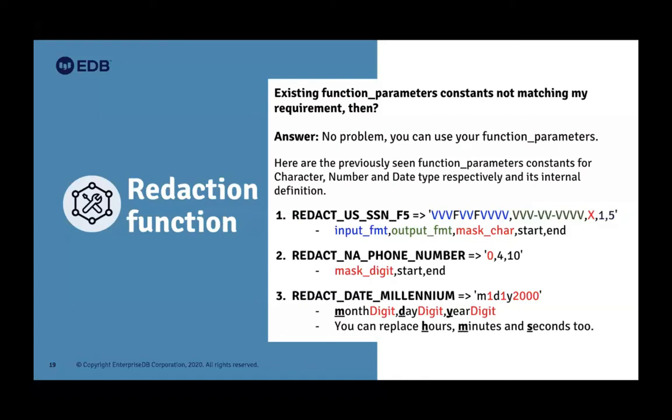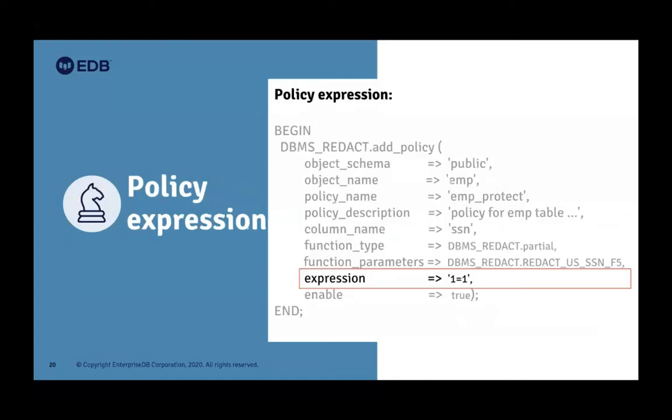You just need H and then a digit, M and a digit, and S and a digit for second replacement. Note that M is the same for month and minute as well, so to identify which comes first, it always assumes that month comes first, so you need to specify correctly.